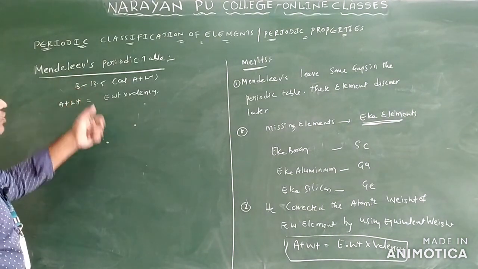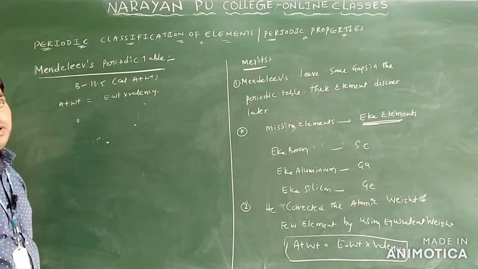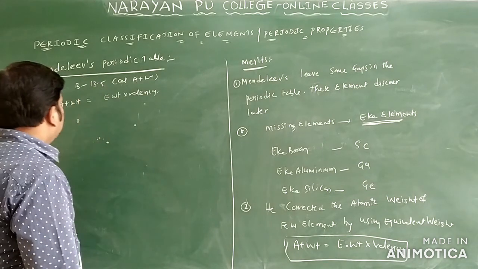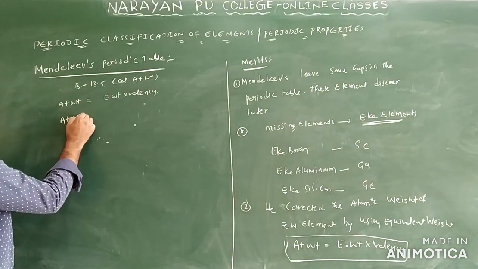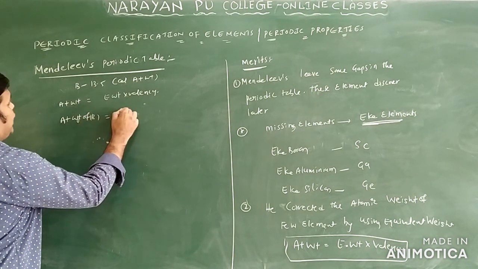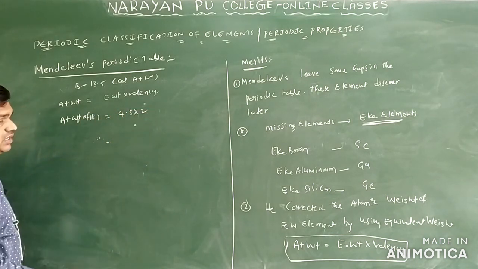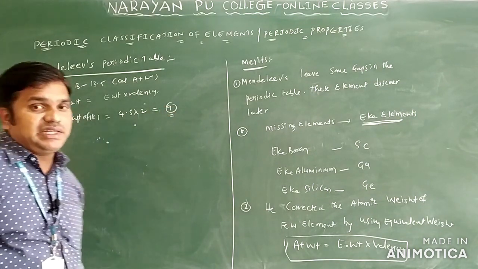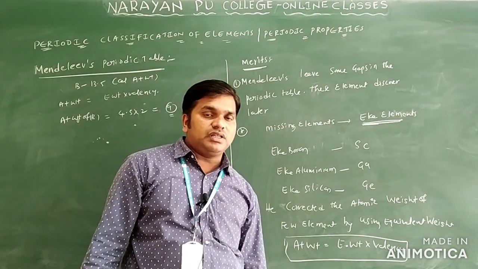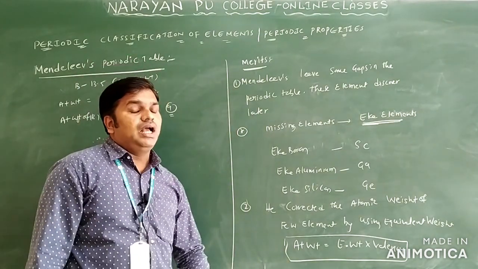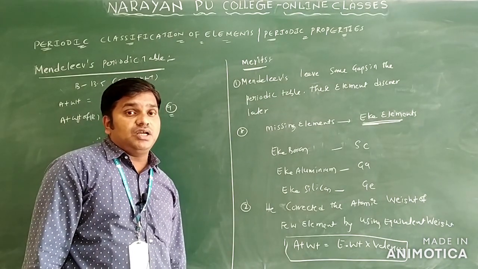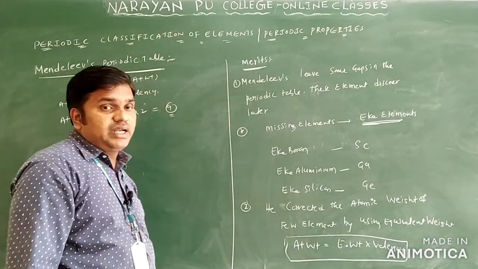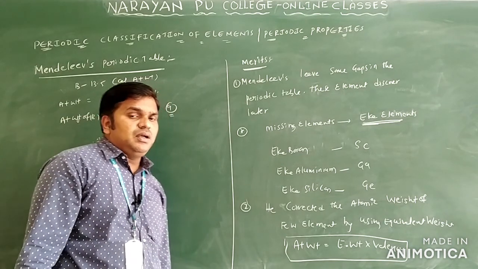So let us see this example. For boron, the atomic weight was given as 13.5, calculated from the equivalent weight concept. Using the formula, the atomic weight of boron is equal to the equivalent weight 4.5 into its valency 2, which gives 9. Like this, he corrected the atomic weight of a few elements. So these are the merits of the Mendeleev periodic table. Then we will see the demerits.